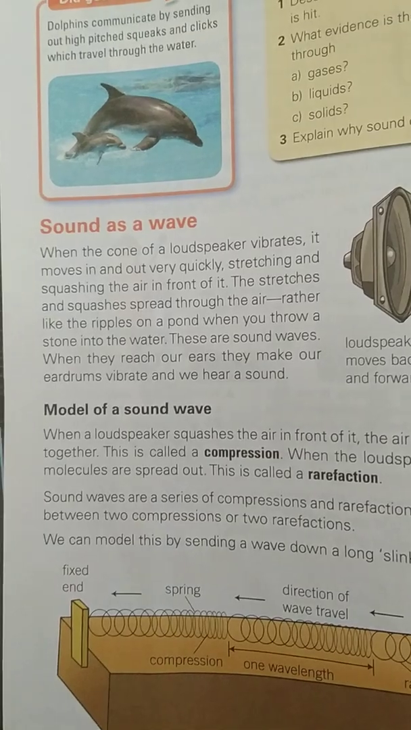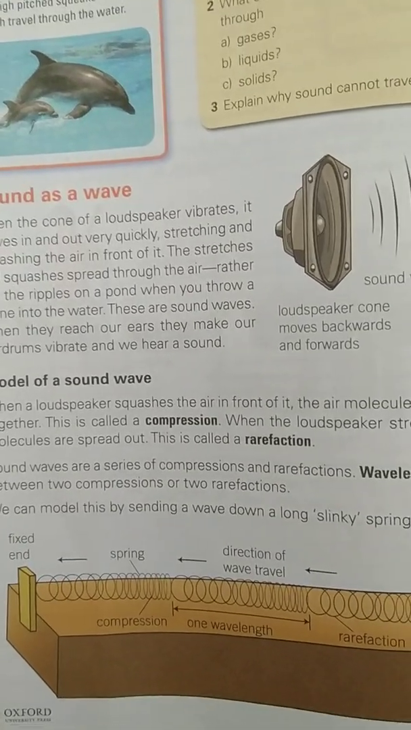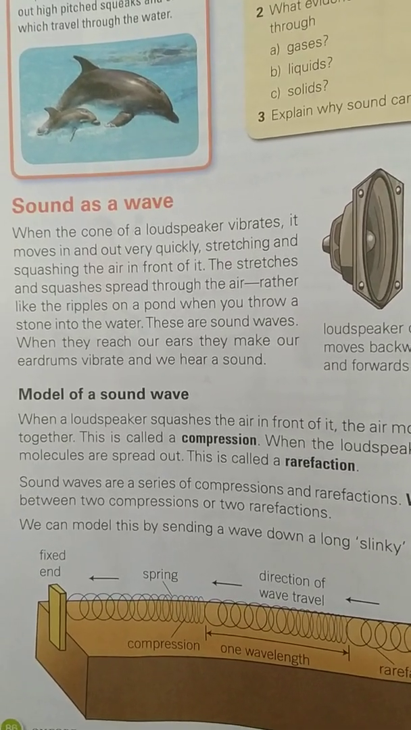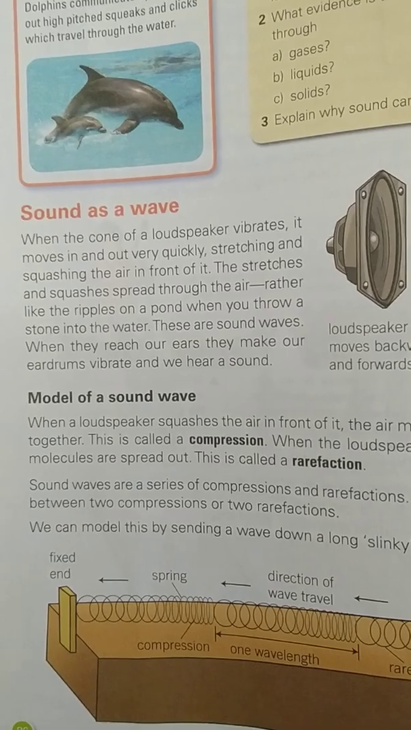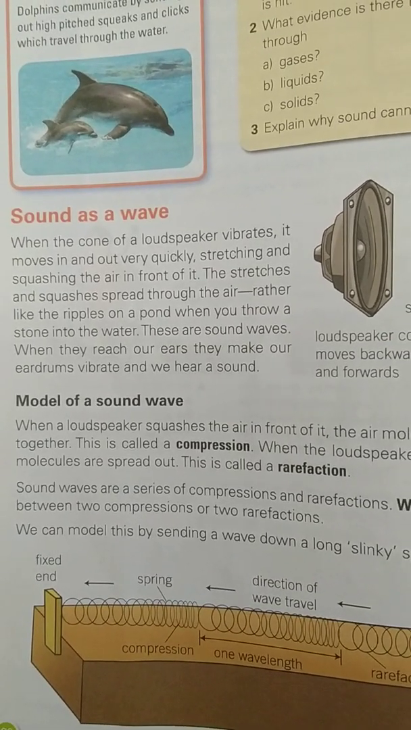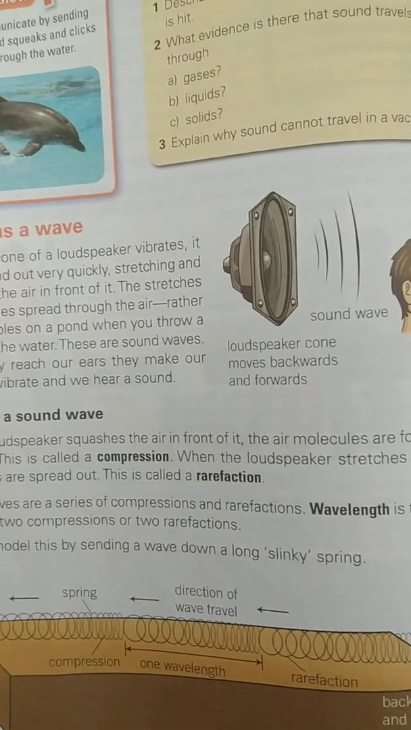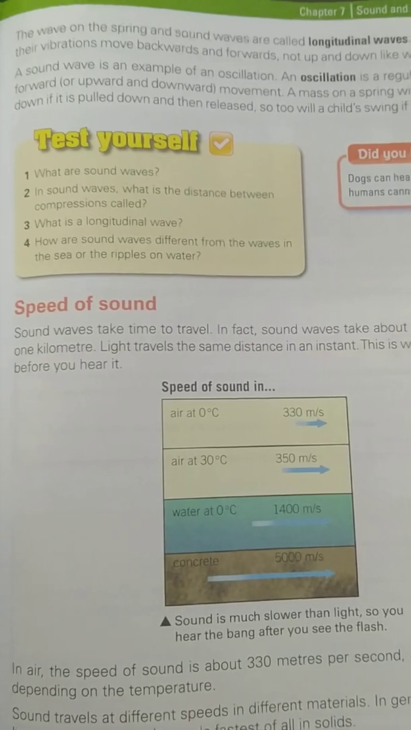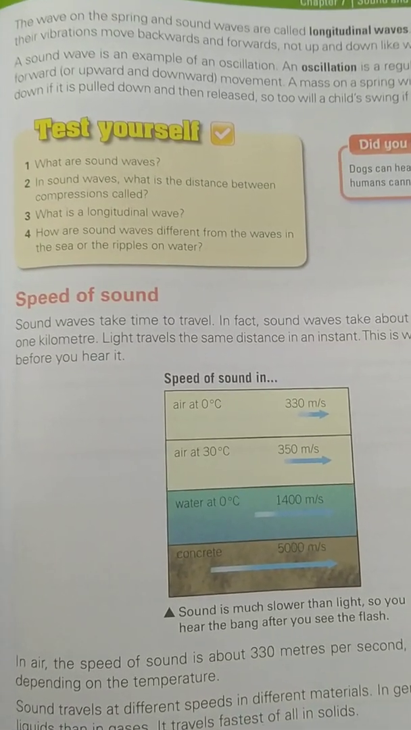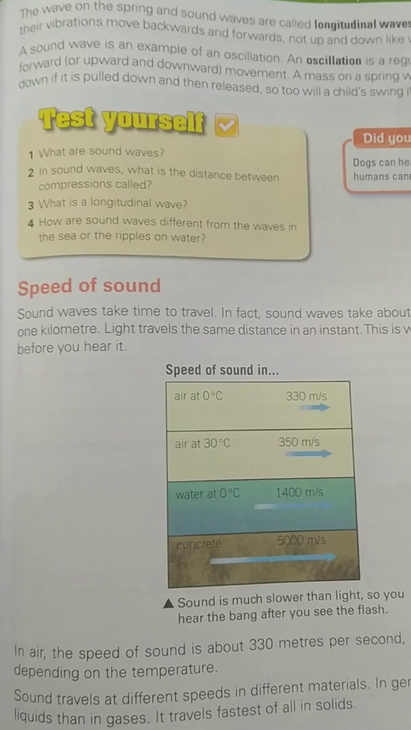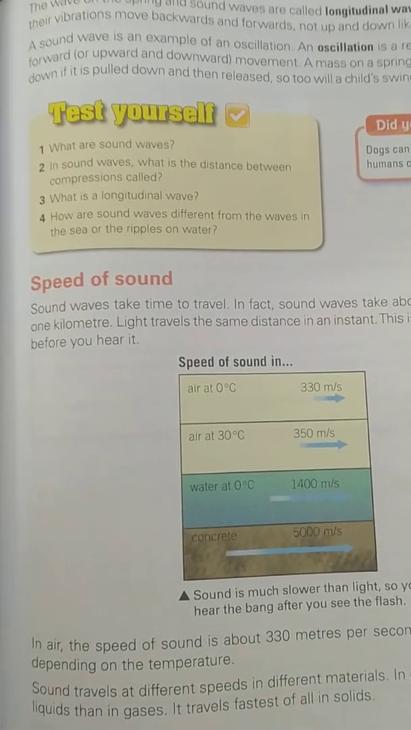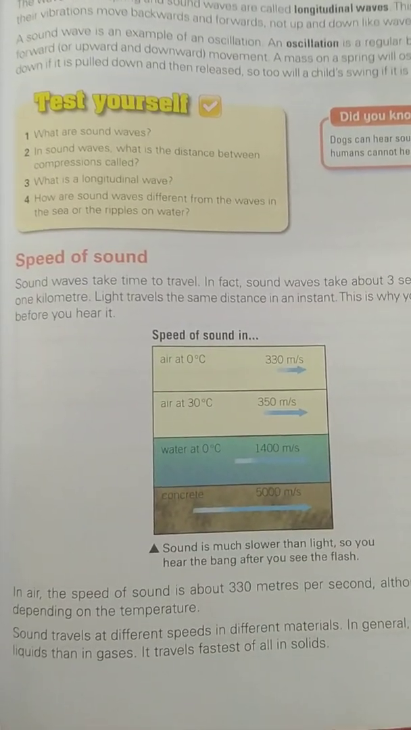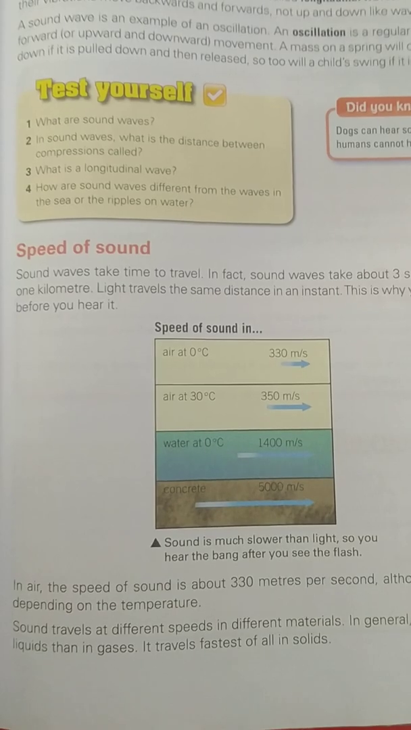Then we studied that sound travels as a wave. In this model, we studied what compression and rarefaction are. When the air molecules are squashed or closely packed together, it is called compression. When these molecules are spread out, it is called rarefaction. The distance between two compressions or two rarefactions is called wavelength. All these waves on the spring and sound waves are called longitudinal waves. A sound wave is an example of an oscillation in which the sound waves travel backward and forward.